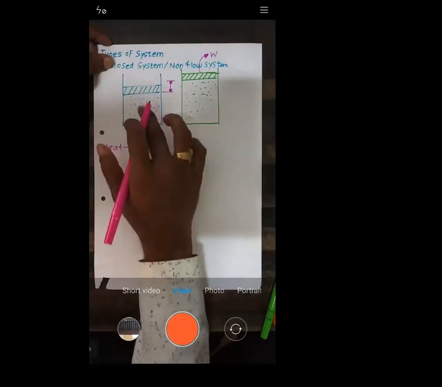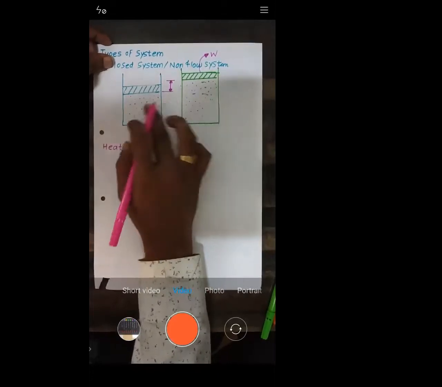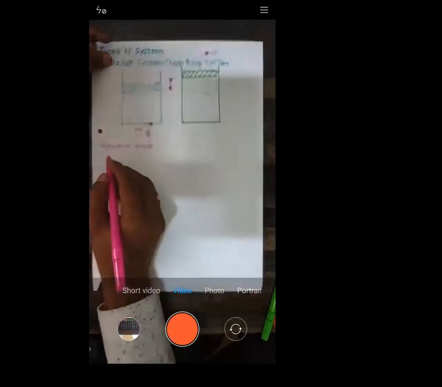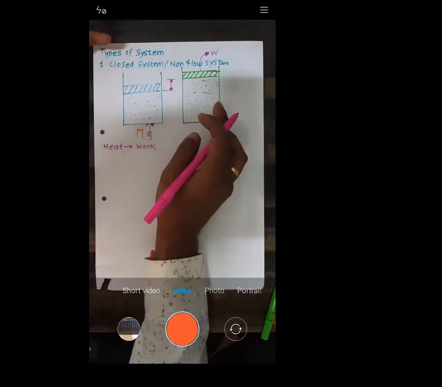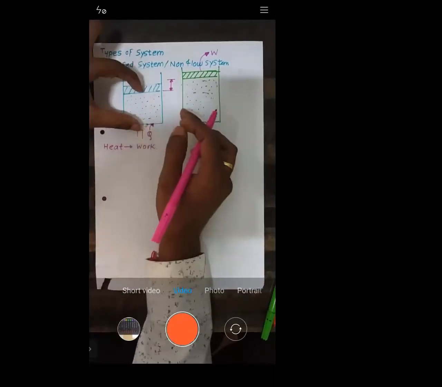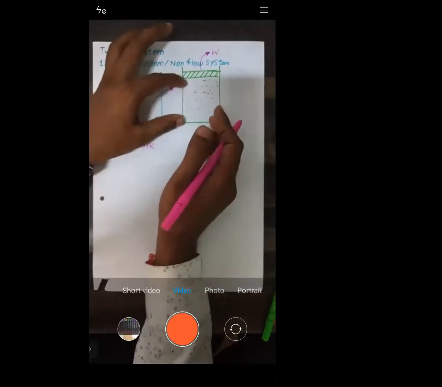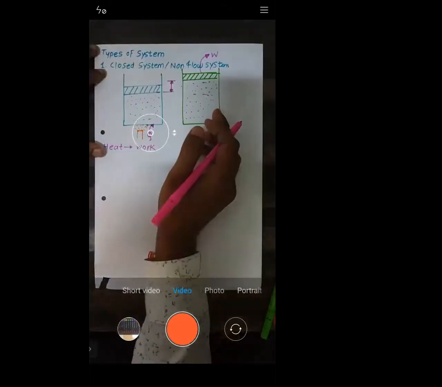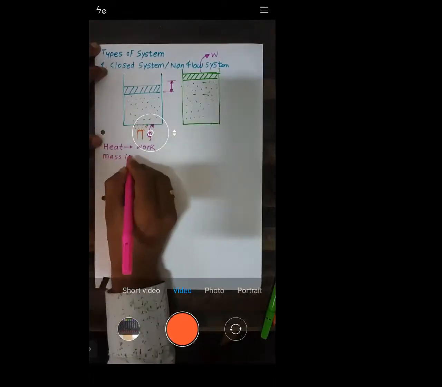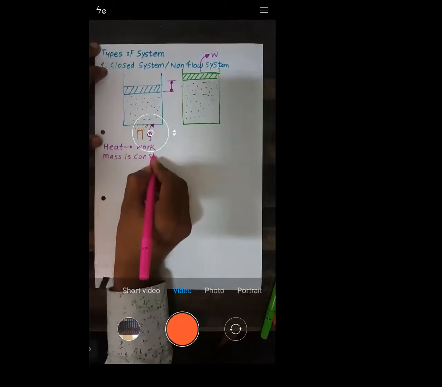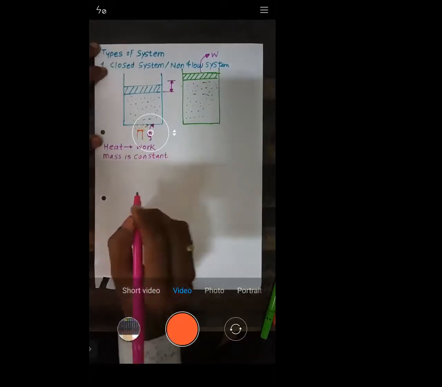But what happened with the mass? The mass is the same. Yes or no? See, volume is changed, but mass has not changed. Here volume was less, here volume is high, right? Volume is more. Okay, try to understand. The mass is constant.